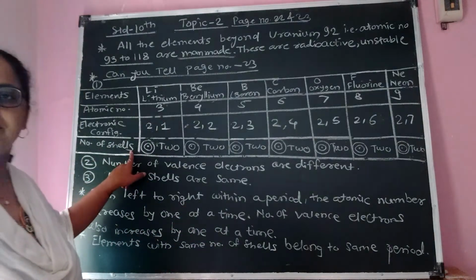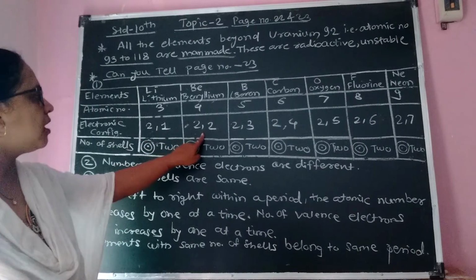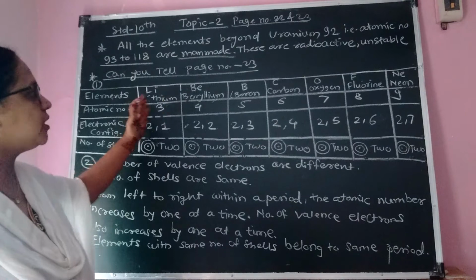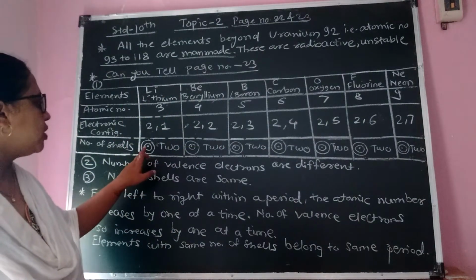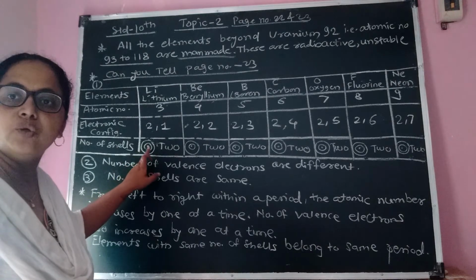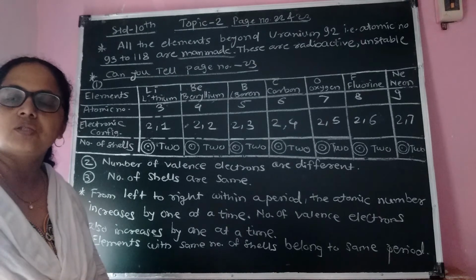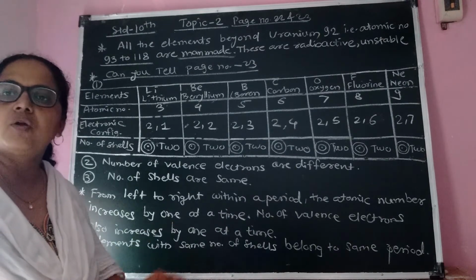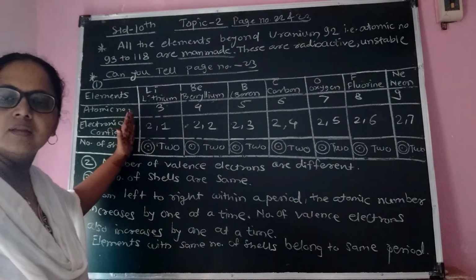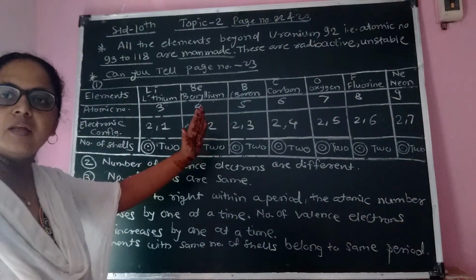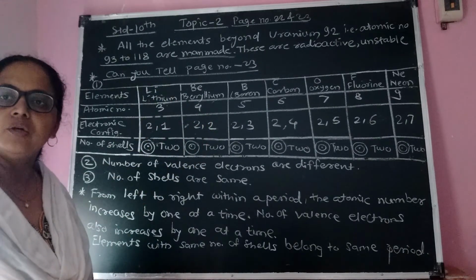Then the number of shells. You can see here there are 2 shells. Here also 2. That is, from lithium to neon there are only 2 shells. Then you can see here a dot. This dot is nothing but the nucleus, and around that nucleus 2 shells are present. These shells are orbits in which electrons are revolving. Always remember.